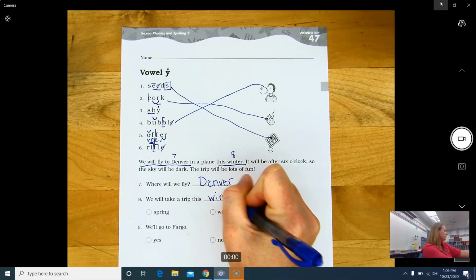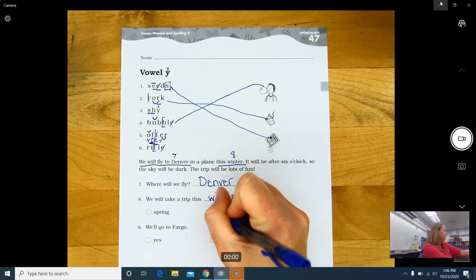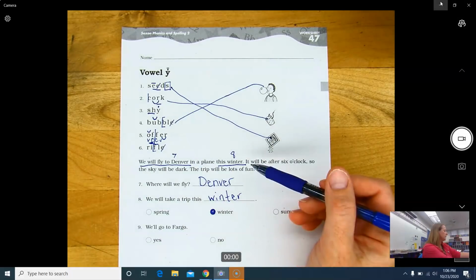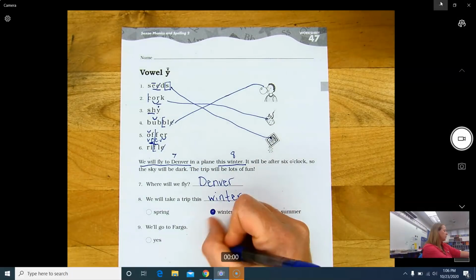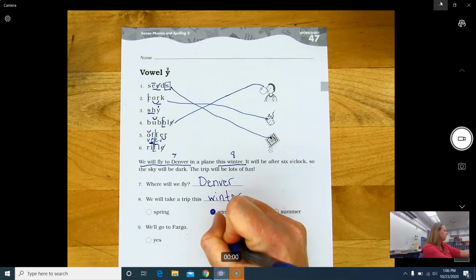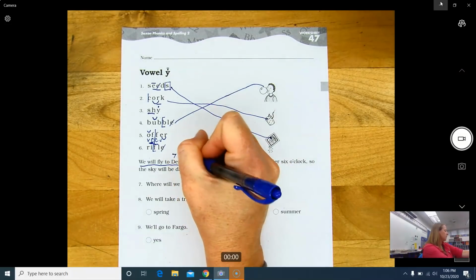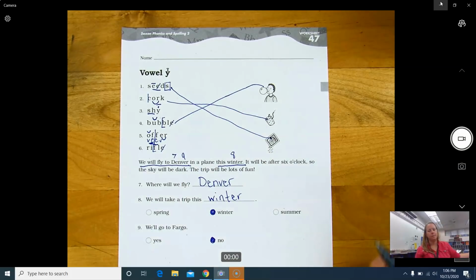And I know we can just circle it, but I'm going to write it because we always have to practice our handwriting. We'll go to Fargo, yes or no? Well, it doesn't say anything about Fargo up here, so no, we're not going to Fargo. We're going to Denver. This is also the answer to question 9.